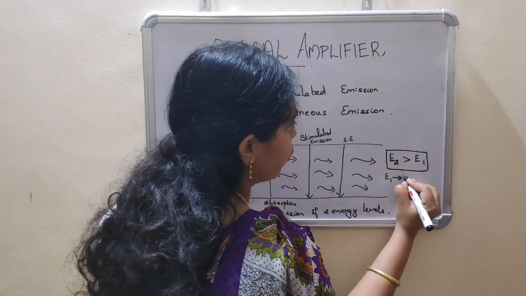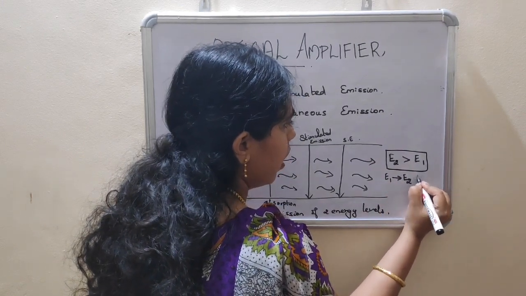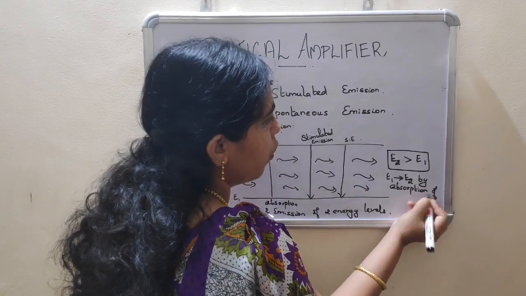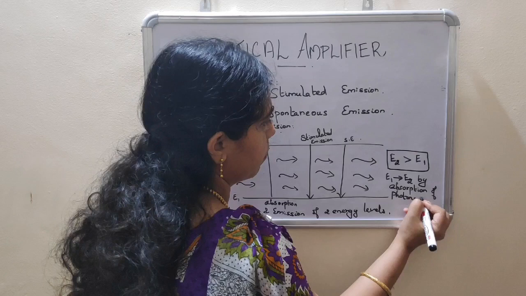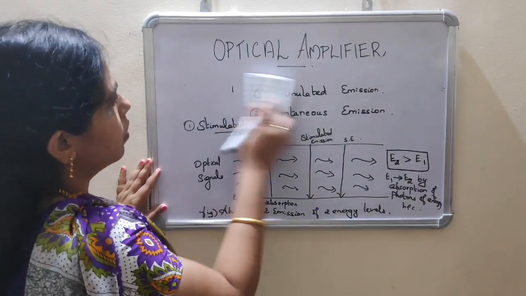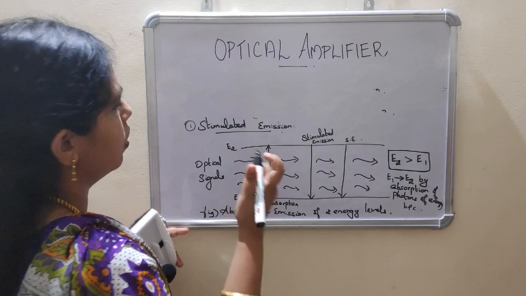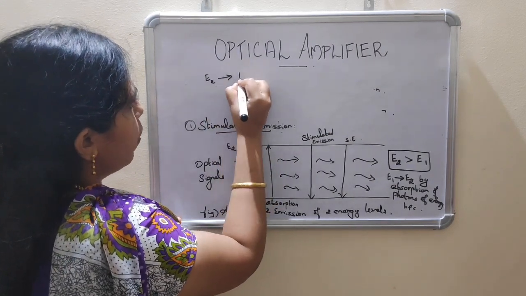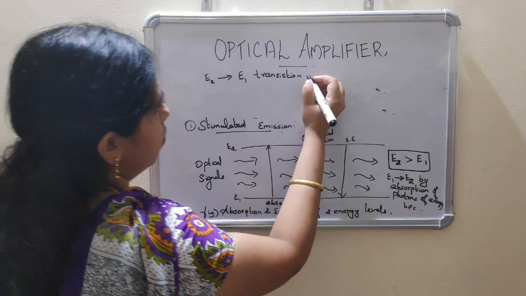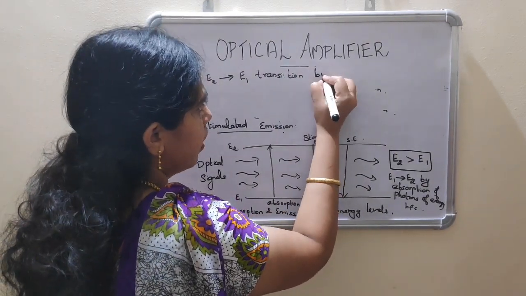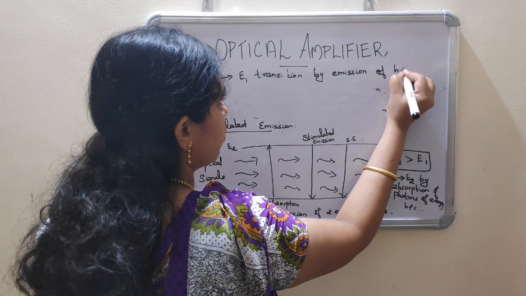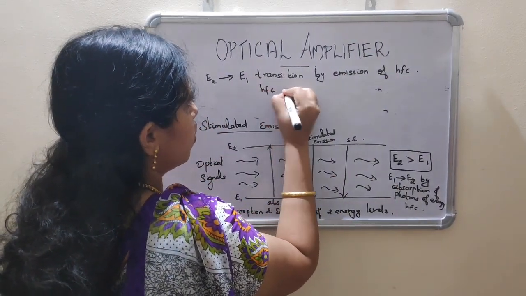The E1 to E2 transition is done by absorption of photons of energy hf. And the E2 to E1 transition is done by emission of photons of energy hf. hf means photons of energy.